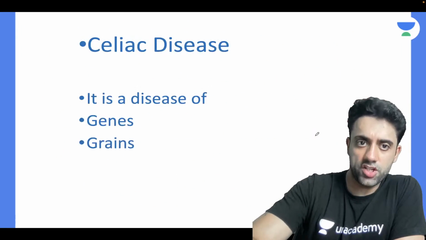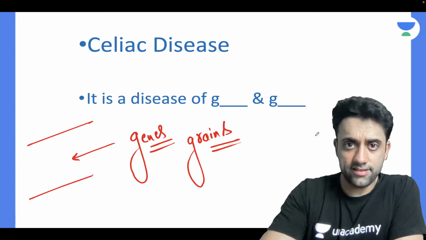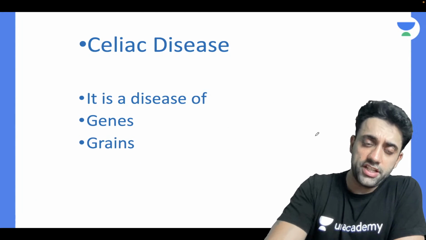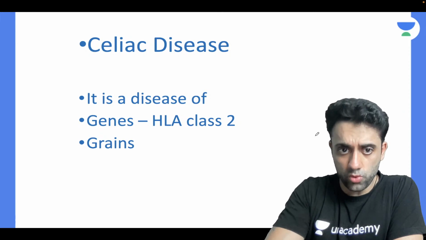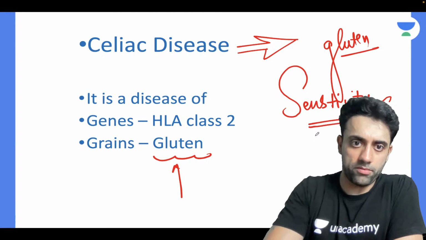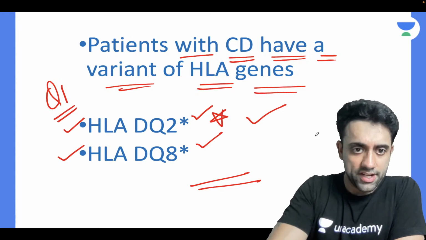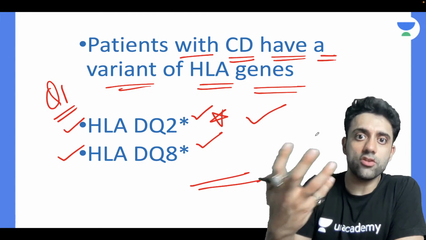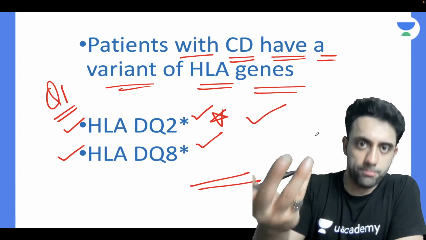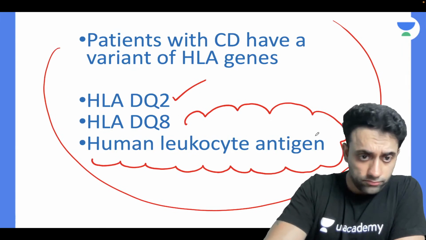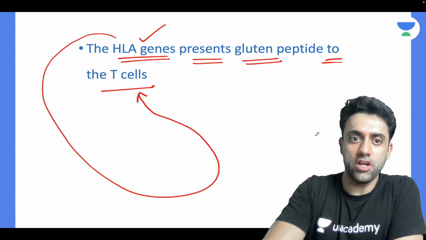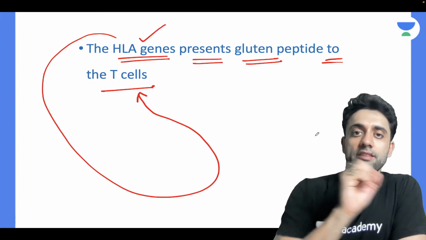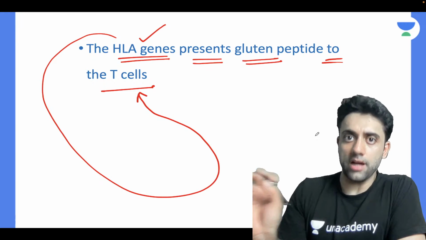Let's have a very quick revision of the celiac. Number one, celiac disease is a disease of G and G, that is genes and grains. Genes as in HLA class 2, and grains as in the gluten problem. The HLA genes are HLA-DQ2 and HLA-DQ8, whereas the variant DQ2 is more commonly seen than DQ8. HLA is human leukocyte antigen. Also, we understood that these variants of HLA genes present the gluten to the T cells.